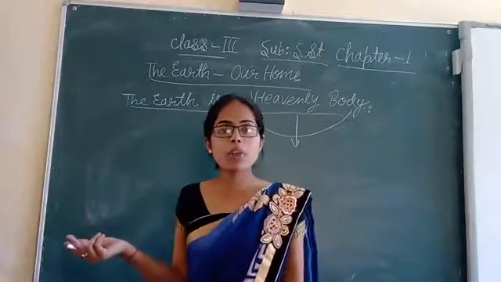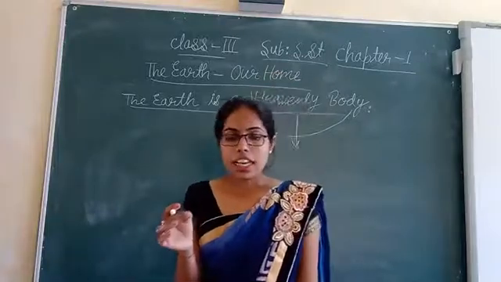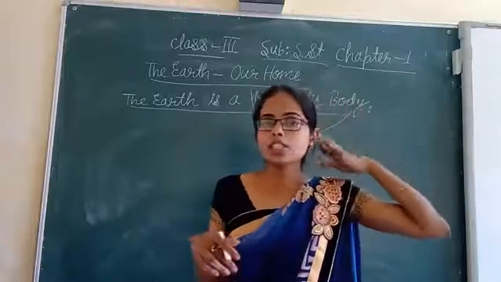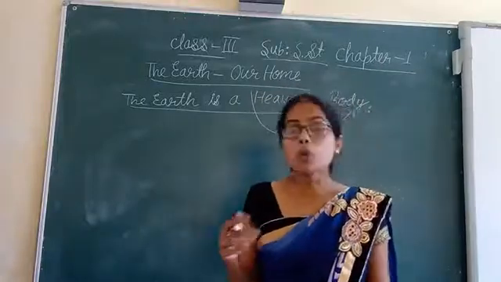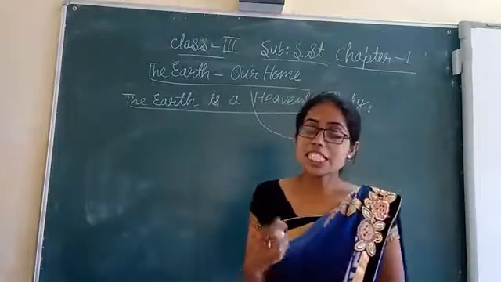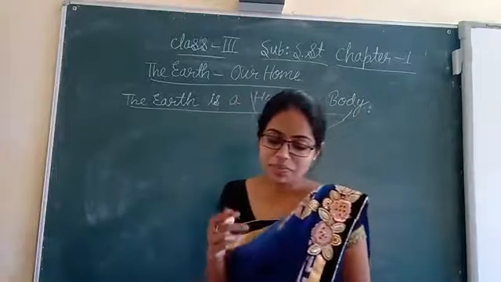What is a heavenly body? The natural objects like the sun, which you can see in the sky during the daytime, and the moon, which you can see in the sky during the night time. Then stars, that also we can see in the sky during the night time.